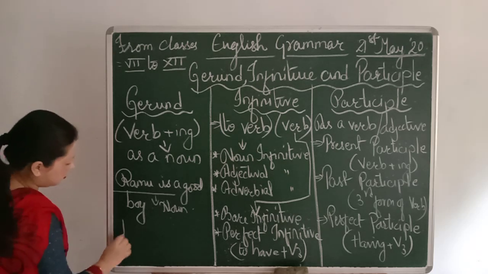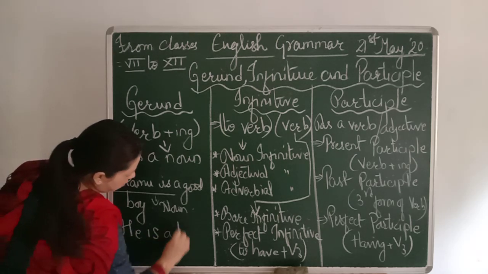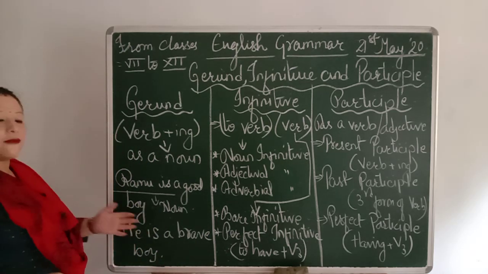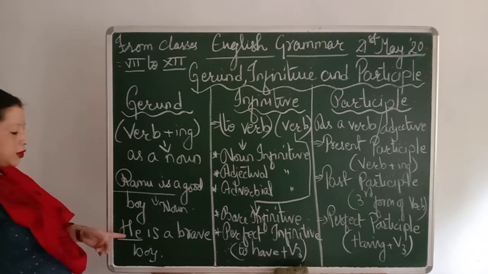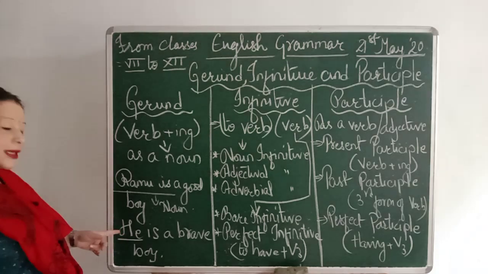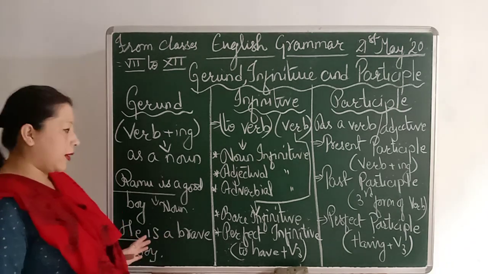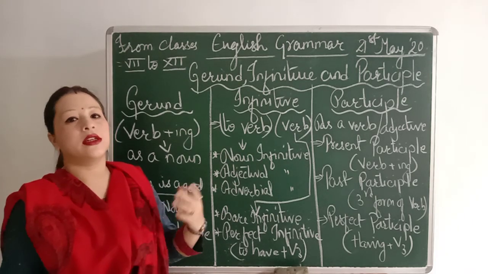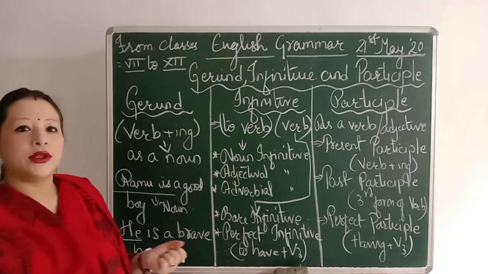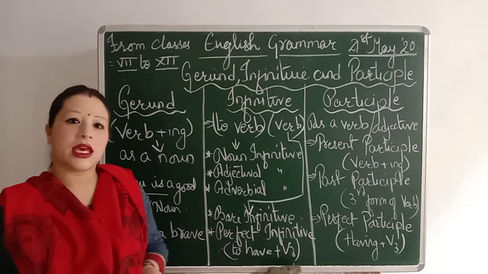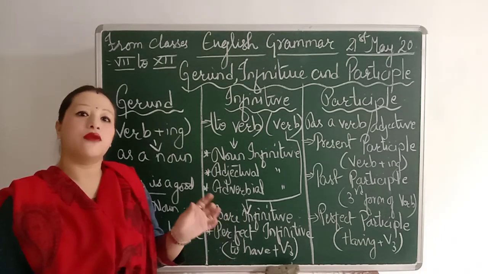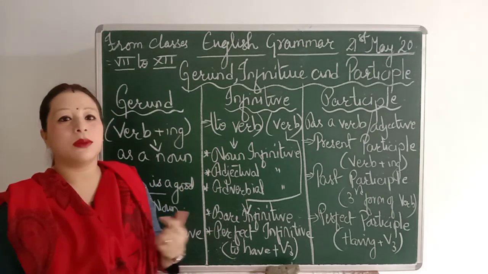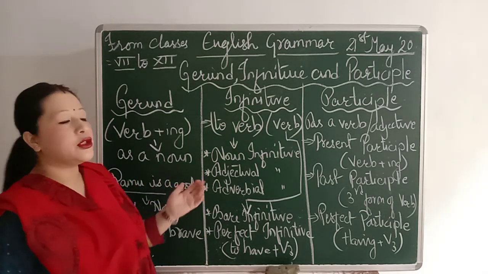Or, he is a brave boy. So here the subject has started with a pronoun, and that's he. He is a brave boy. So see students, when you frame a sentence, the subject would be either a noun or a pronoun. But in some cases you find the subject would be a verb. Subject remains a verb, and how to convert that verb into a noun, that process I am going to teach you today.